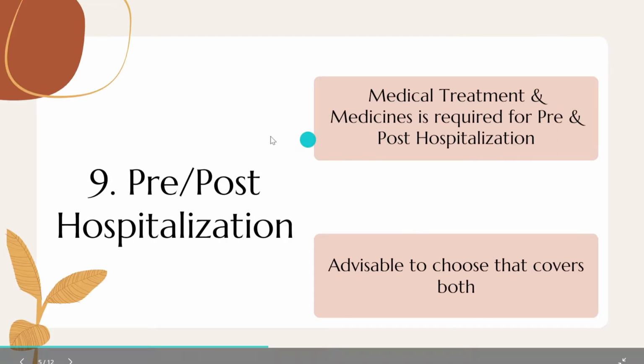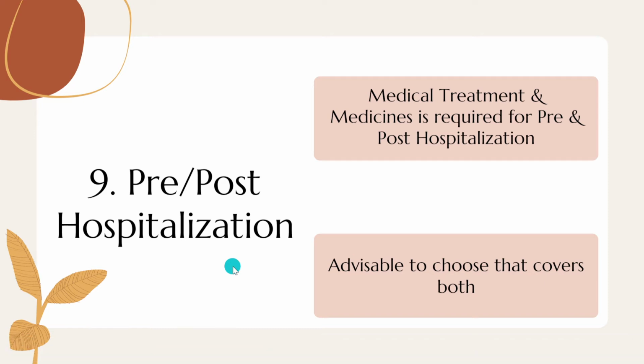The next comes the pre and post hospitalization charges. There are two different charges that one can claim in a policy claim. What are those? The medical treatment or medicine charges that are required pre-hospitalization. There are a few tests, a few reports that the doctor might ask you to do before the operation, if it's a pre-planned operation, right? So they'll ask you to incur those charges prior to getting admitted into the hospital, or those minor treatment charges, and only after that will the doctor actually onboard you for treatment, suppose.